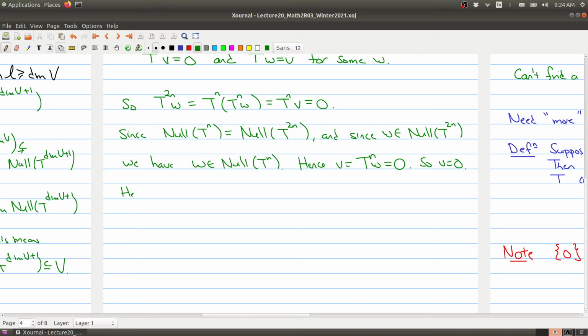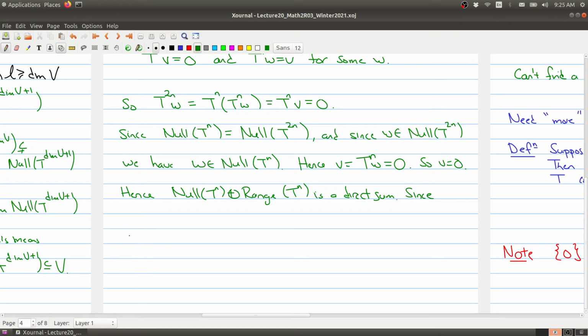So just to recap, hence we have that this is a direct sum. Okay, this is a direct sum because the only vector in common between these two spaces is the 0 element. But now we have to show that this direct sum is all of V. And then we're going to use a dimension argument to prove this.